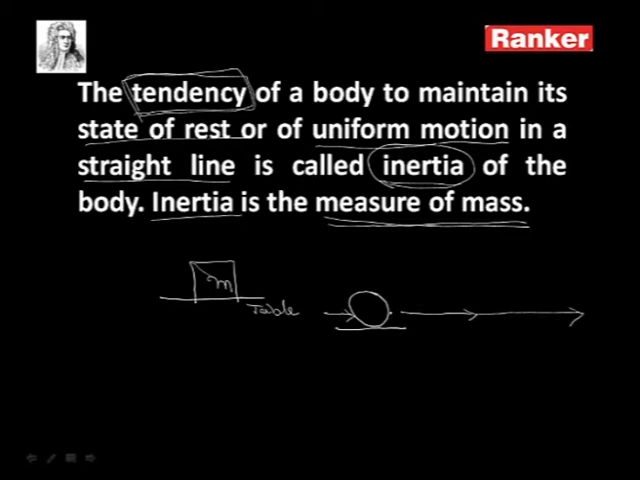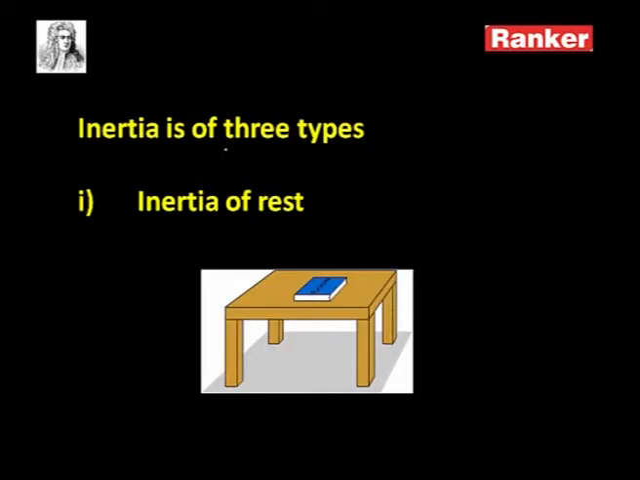But when we discuss inertia, it can be taken as of three types. What are those three? Let us check the first one, that is inertia of rest. What is this inertia of rest? If you consider a book kept on a table this way, that book cannot change its placement and come into motion by itself.